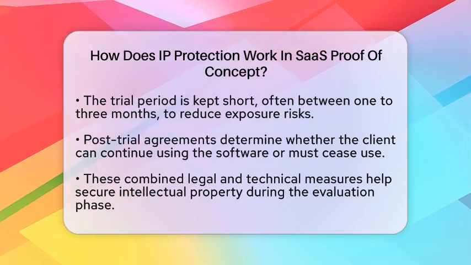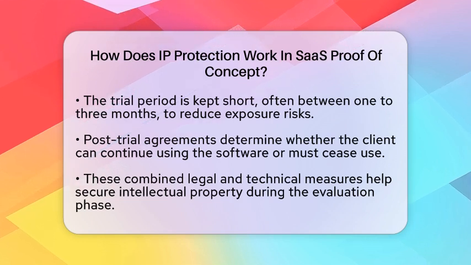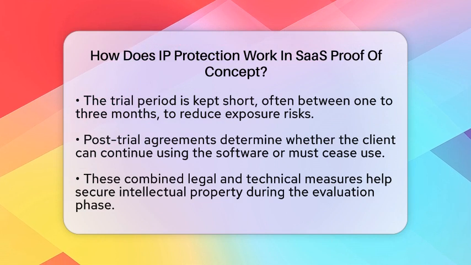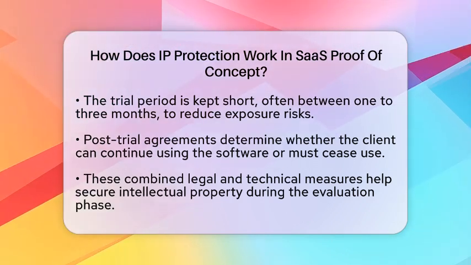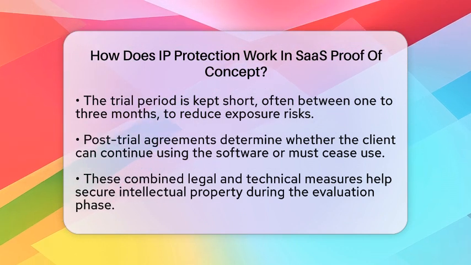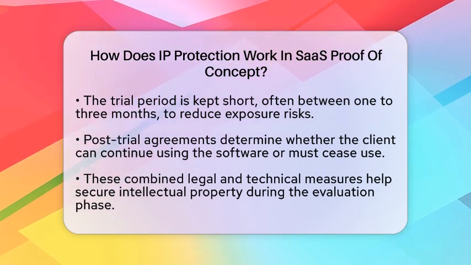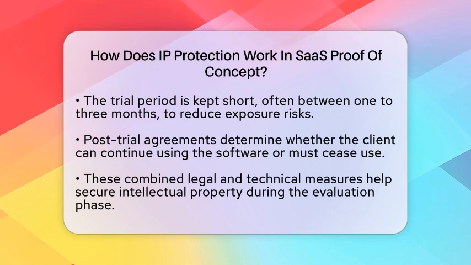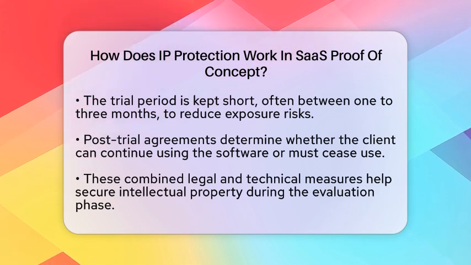To protect the code itself, providers might encrypt or obfuscate the software, making it harder for someone to understand or duplicate the underlying technology. During the trial, dummy data or anonymized information is used instead of real business or employee data. This keeps sensitive information safe while still allowing the client to test the software's features.